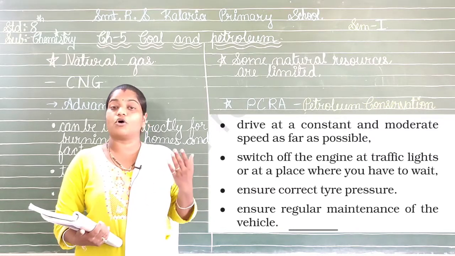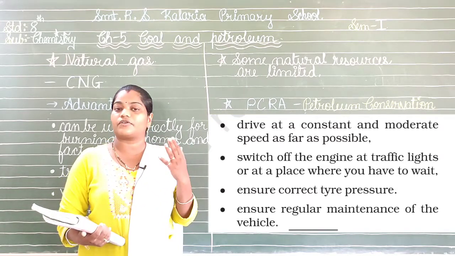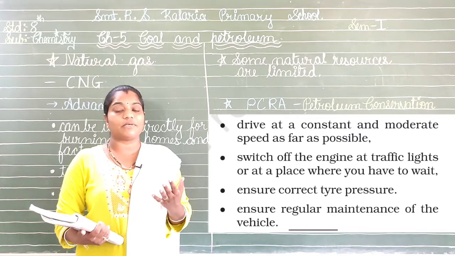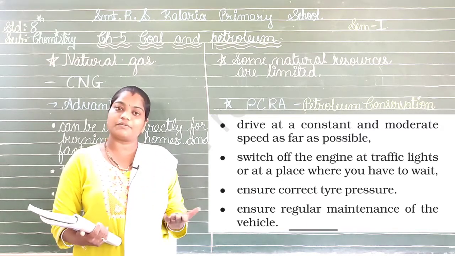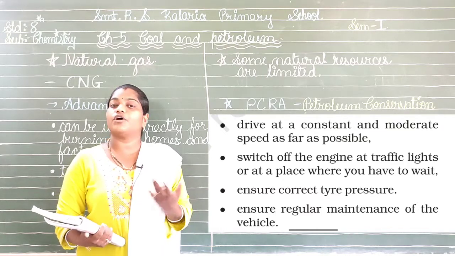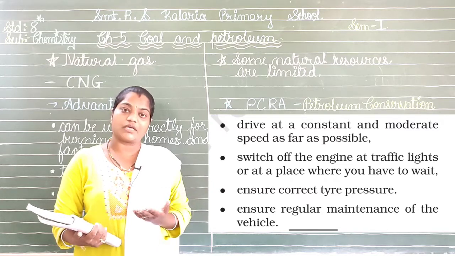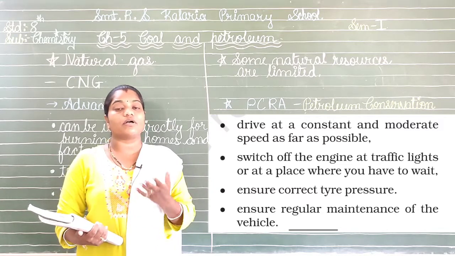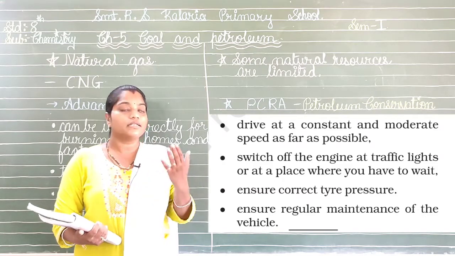What is the meaning of moderate now? Moderate means whenever the limit is changing, suppose we are driving on the highway and it is mentioned that 60 speed should be maintained, so we should be going at that speed only. We should not be going more than that, that is 120 or 100. It will be harming the other vehicles also over there. So this is what the moderate and constant speed is, to be maintained when we are driving.